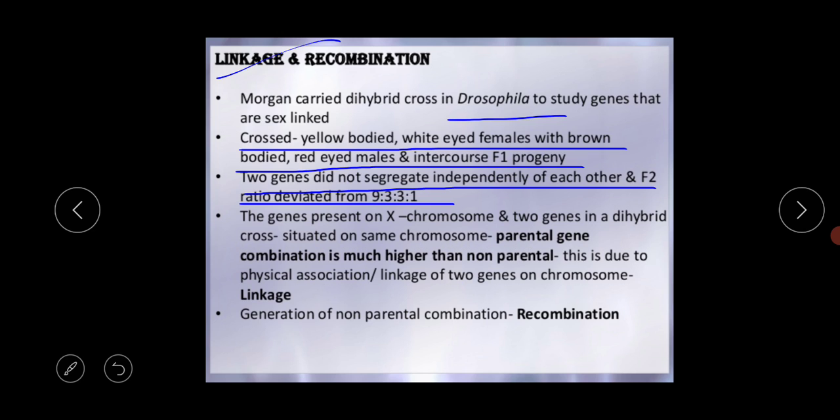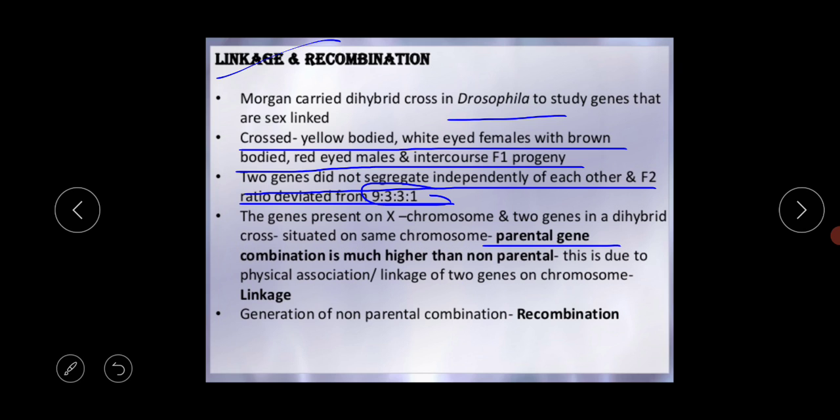9:3:3:1. This 9:3:3:1 is the phenotypic ratio of Mendel's dihybrid cross. Two genes in a dihybrid cross which are situated on the same chromosome are called the parental gene.